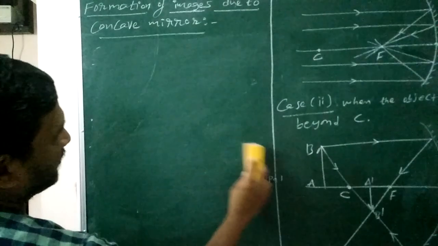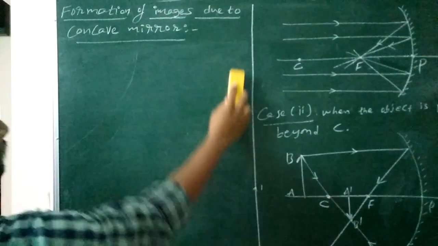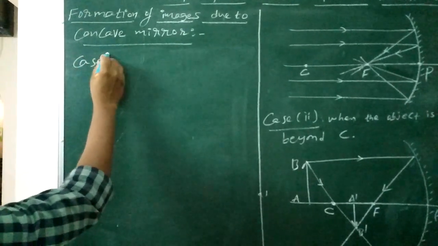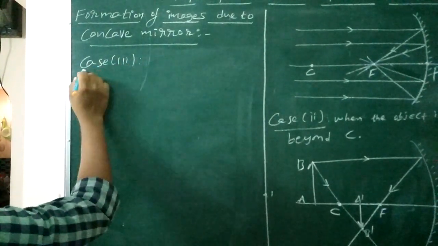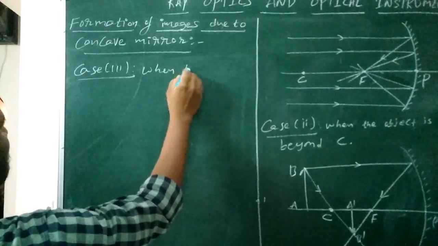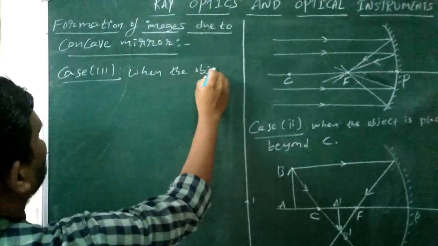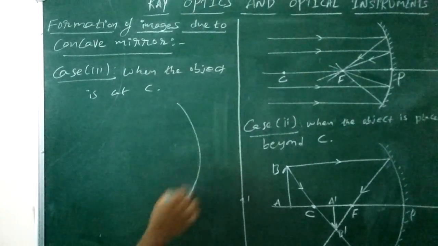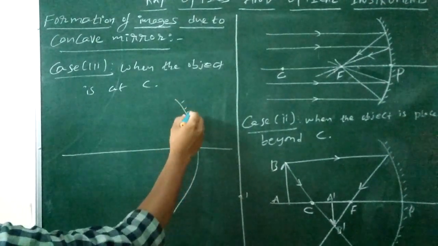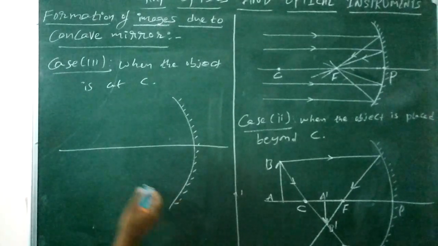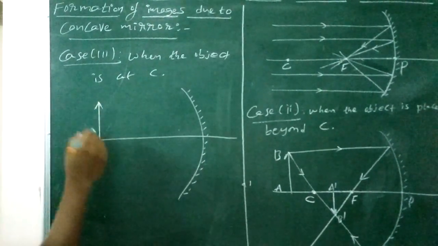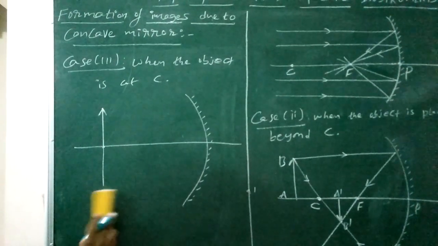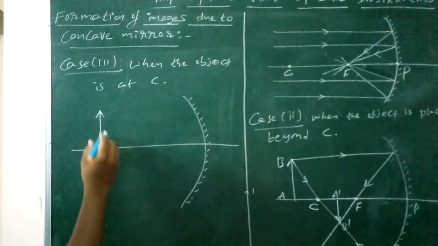And case 3. Case 3. When the object is placed at the center of curvature. Again consider the concave mirror. The object we are placing at the center of curvature. The image is also formed at the center of curvature, but an inverted image will be formed.